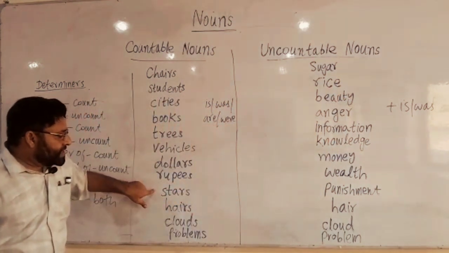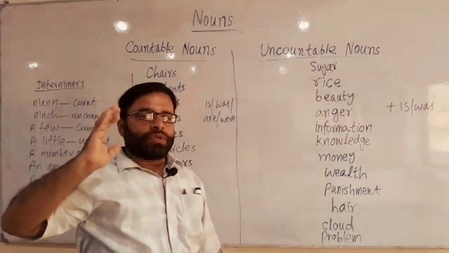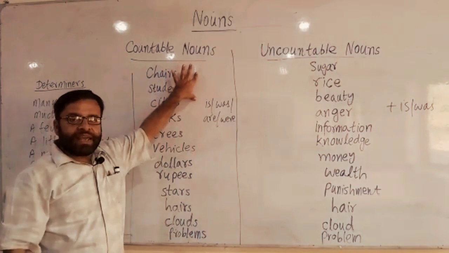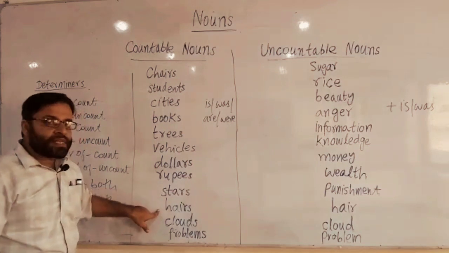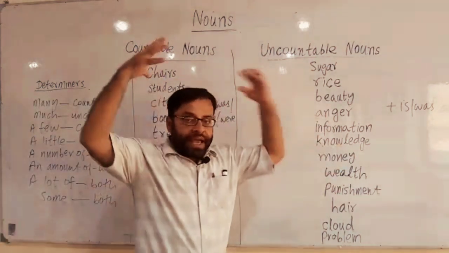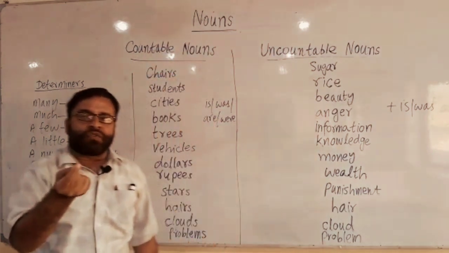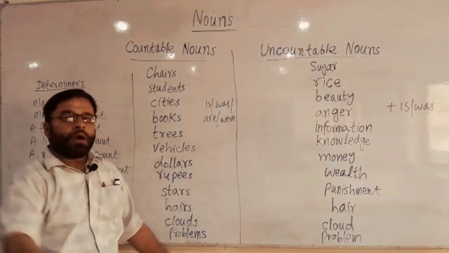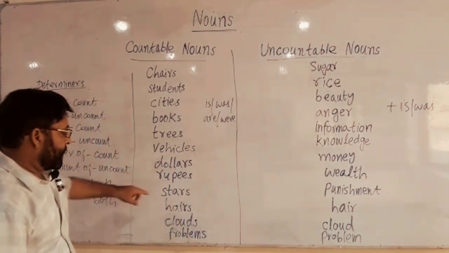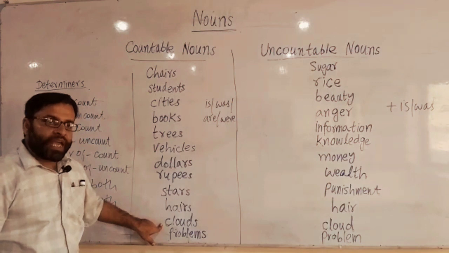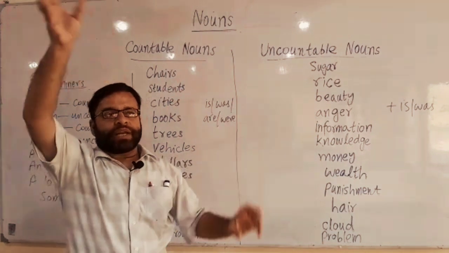Now see, stars: literally we cannot count them, but in the English language they are considered countable nouns. Hairs: if the hair is on your head, it is uncountable. If they are broken, we also say strands of hair. If they are lying on the floor or on your shirt, they are countable. You can say there are many hairs on your shirt. Clouds: if they are in patches, you can consider them countable.